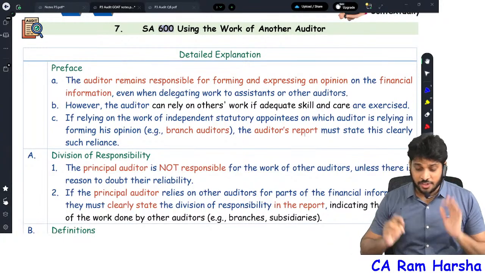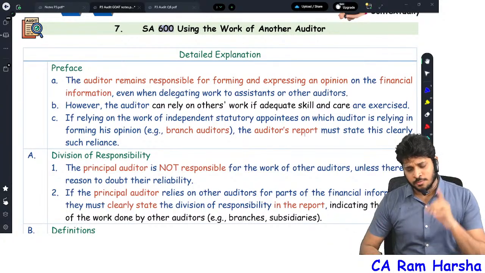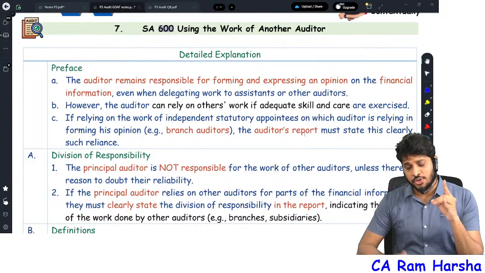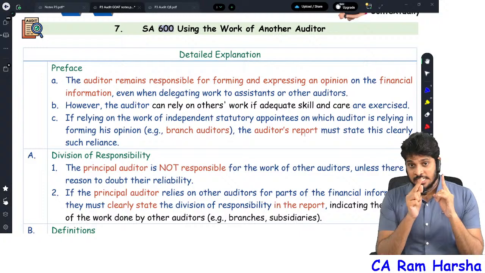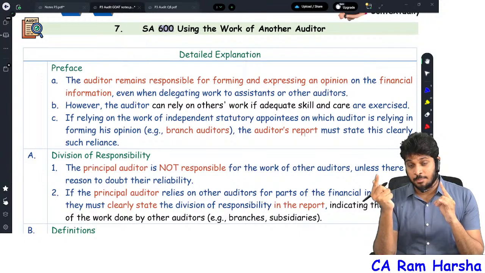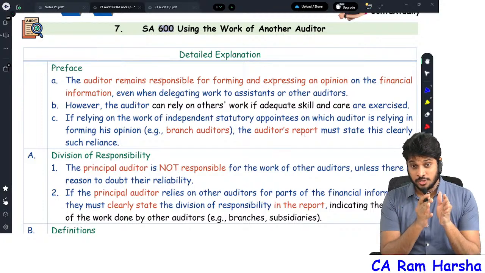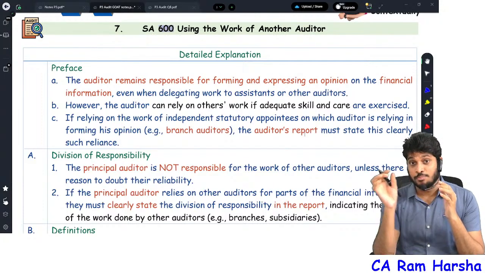Using the work of another auditor. So who is using the work of whom? Just now I told you State Bank of India's 12 joint auditors are using the work of 6,000 branch auditors in respect of standalone financials. The same 12 auditors are using subsidiary company auditors' audit reports in case of consolidated financials. Nothing but you are using the work of another auditor. The other auditor is a component auditor.